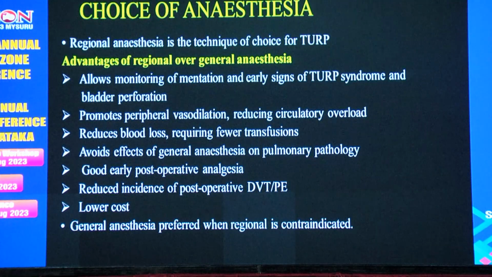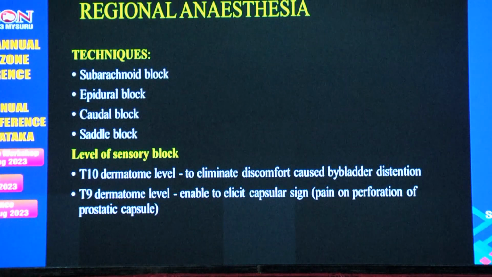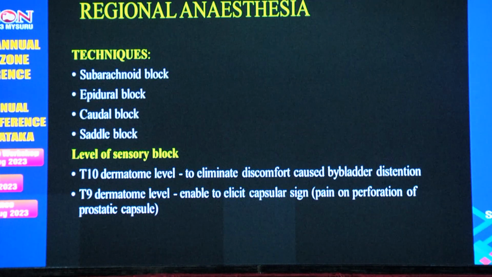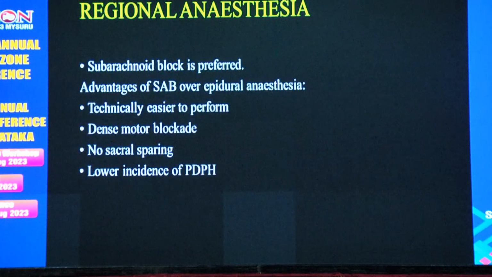General anesthesia is preferred when regional anesthesia is contraindicated. So what are the techniques of regional anesthesia? Subarachnoid block, epidural block, caudal block, and saddle block. Whenever we are giving spinal anesthesia, the dermatomal level should be T10 so as to eliminate discomfort caused by bladder distension. You should avoid going above T9 so that you can elicit the capsular sign, that is the pain on perforation of the prostatic capsule.